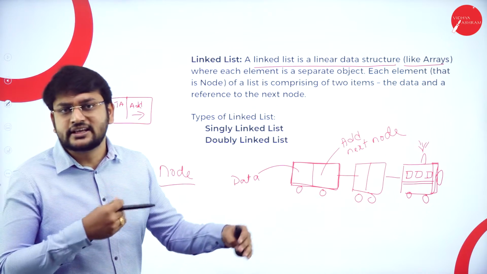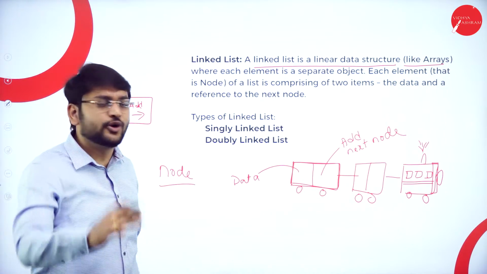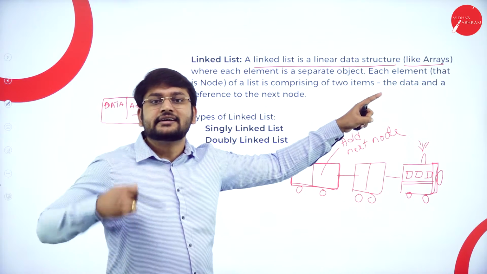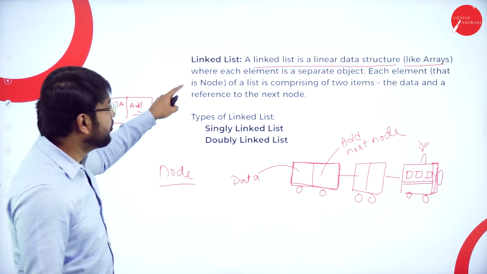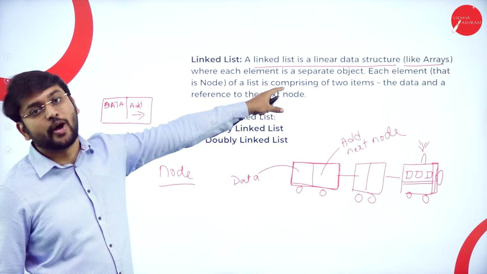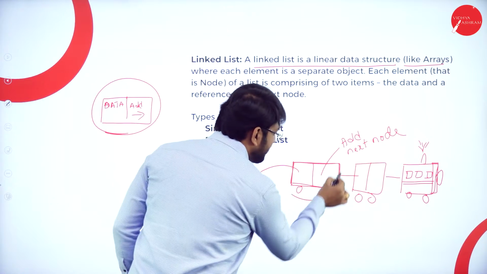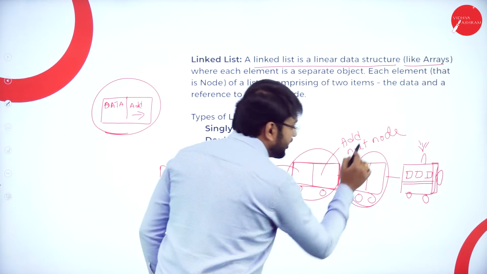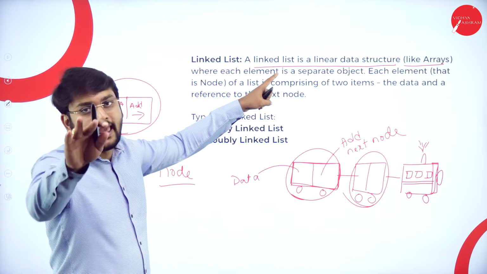How do we store in arrays? One by one. In the same way, in the linked list also, we store the data in a linear fashion, sequentially. Each element is a separate object. This is a separate object, and this is a separate object. Like this, you can have n number of separate objects.